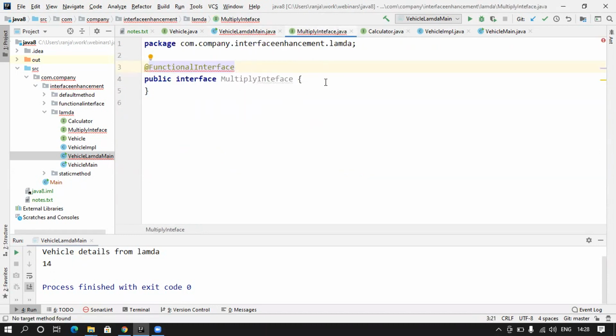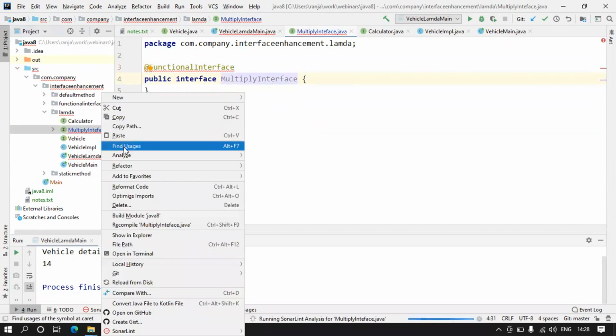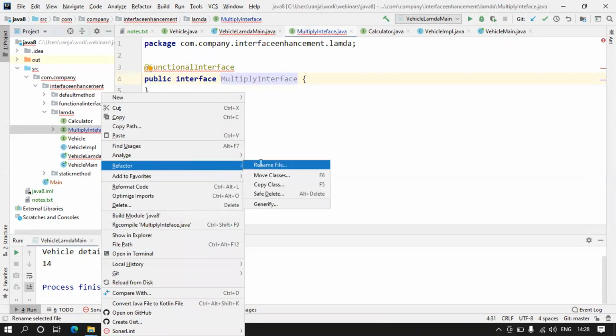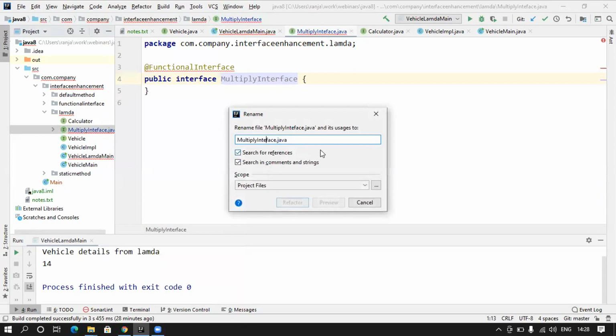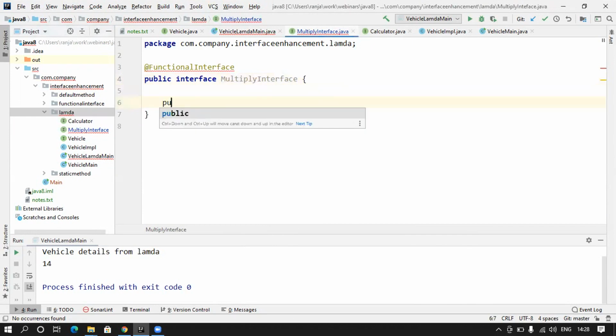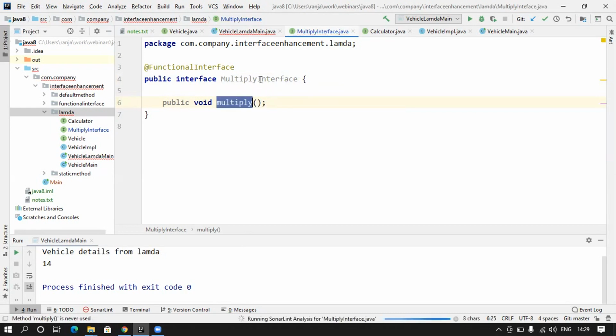So I have removed that method from here, and what I did is I have created this new interface. There was a spelling mistake, so let me refactor that here. Okay. So now in this, I'm just going to put the same exact thing. So public void multiply, and now this becomes a functional interface with a single abstract method.